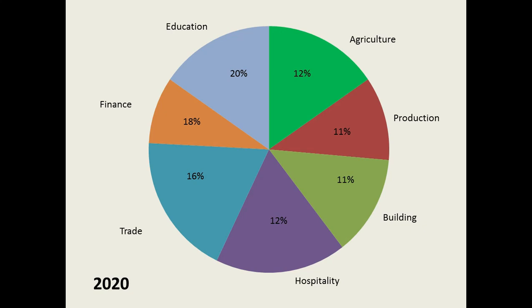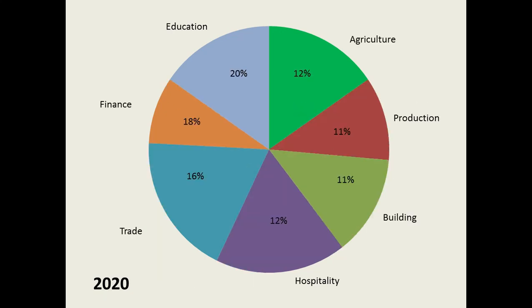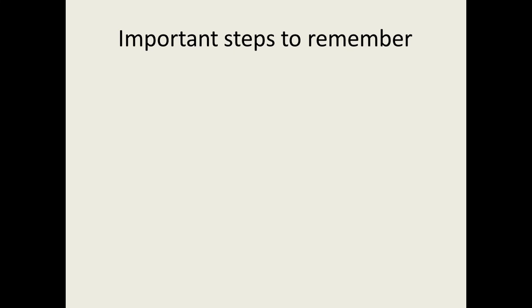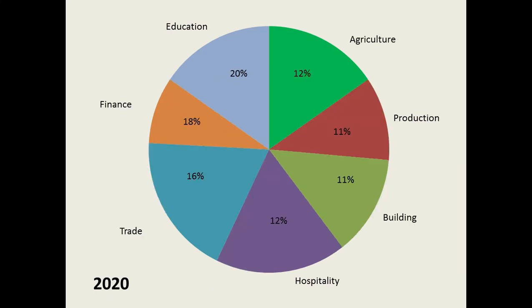There are different sectors given here in both pie charts. We have different sectors with different percentages. See here, for the year 2010 you have different numbers, and for the year 2020 you have different numbers. So what you have to do is carefully read whatever information is given. The performance of the sectors you can see is stated here in the form of percentage.